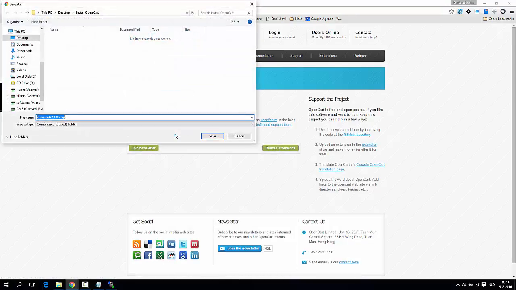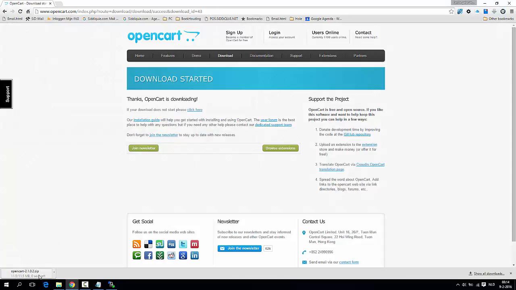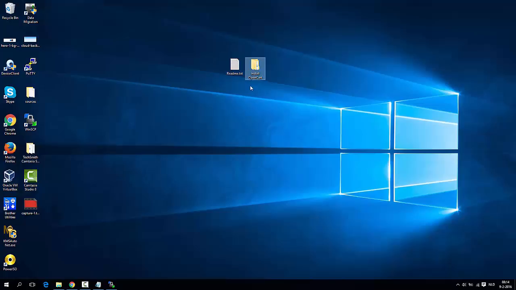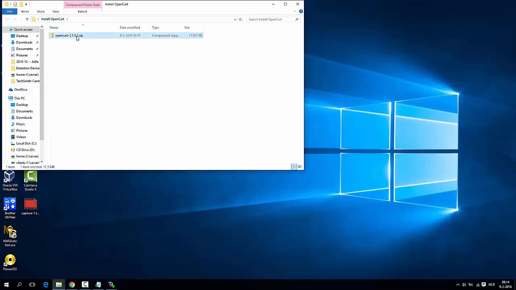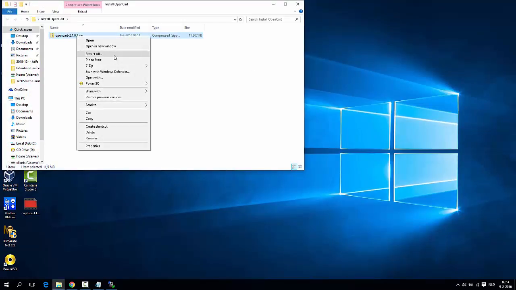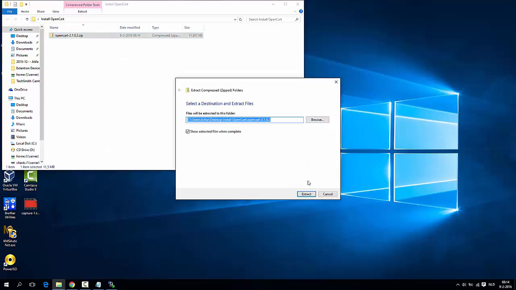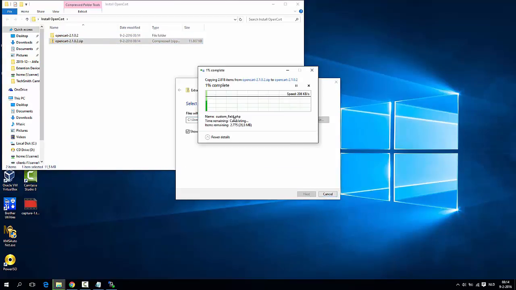Downloads. Just wait. I have already on my desktop installation folder. Save it. It's downloading. Oh, it's already done. Here I have the folder. Extract. Extract here. Let's extract.